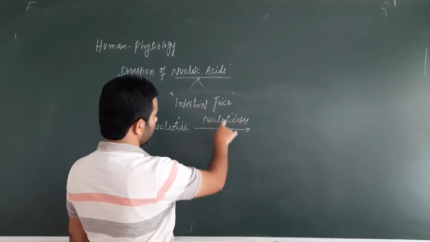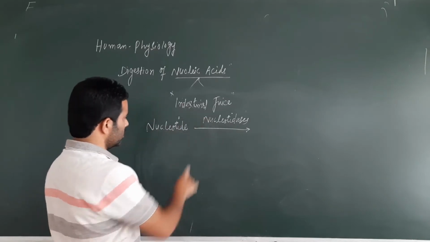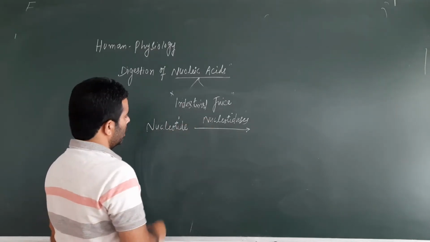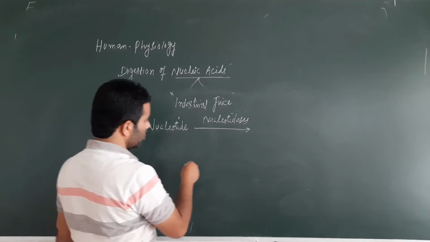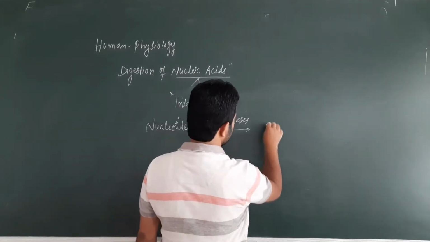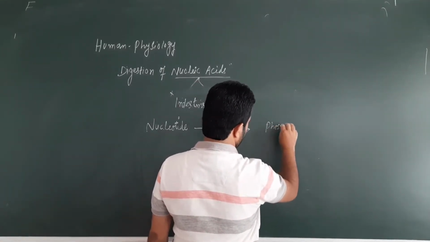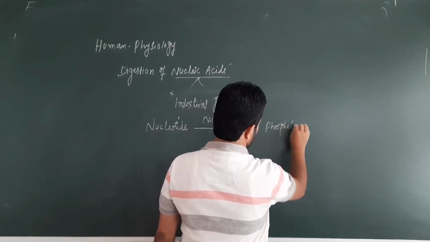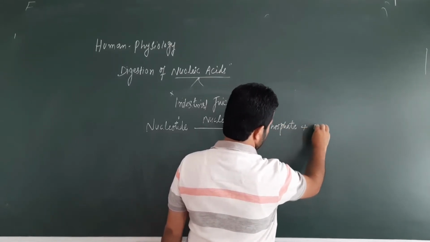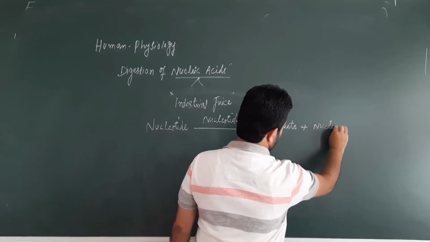And this nucleotidase is the secretion of intestinal juice. This is the enzyme of intestinal juice. And in presence of nucleotides, this nucleotide gets converted into phosphate, inorganic phosphate. There is release of phosphate, plus there is release of nucleoside.